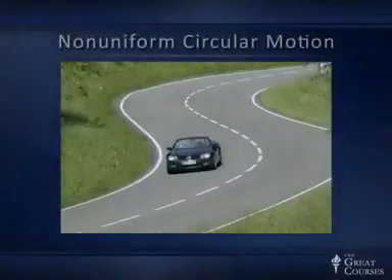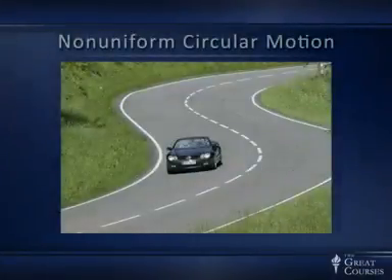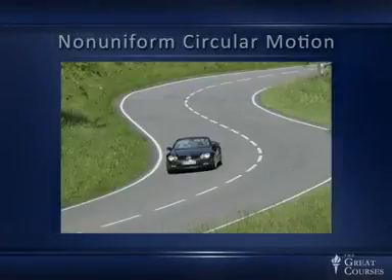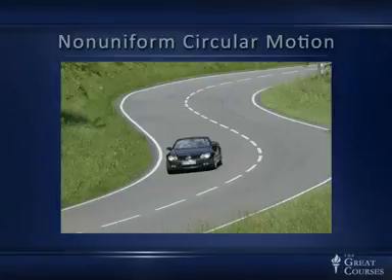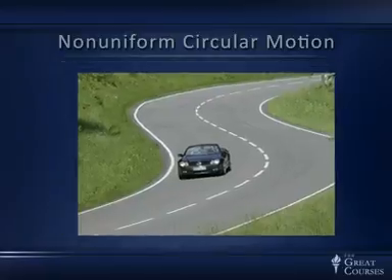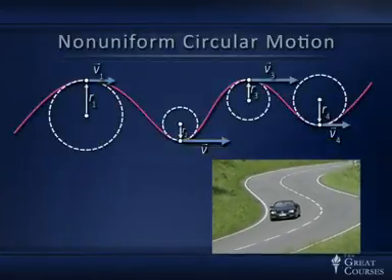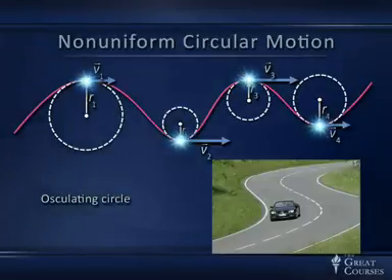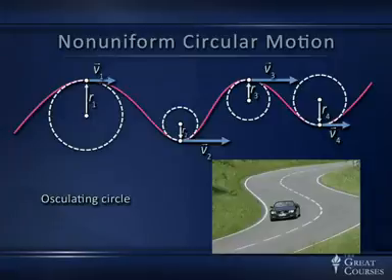We could also be moving, as this car is, in a situation where the curvature of our path may be changing. That's non-uniform circular motion due to a changing path curvature. It's also due, possibly, to changing speed. The driver could be driving along here at different speeds. And at each point on that curved path, we can define something called an osculating circle. It sort of means the curve and the circle are kissing. They are exactly matched right at that point.